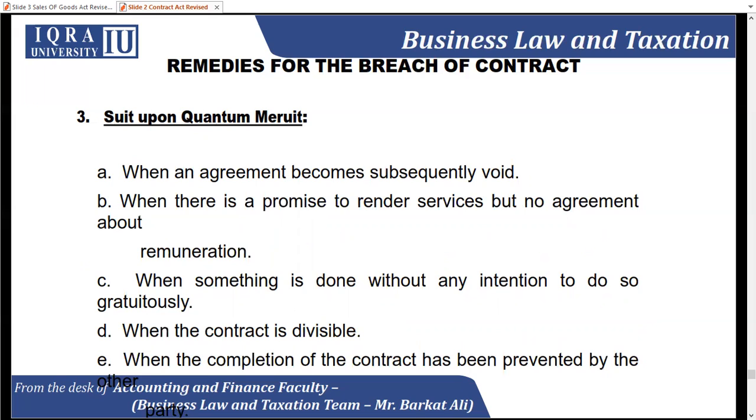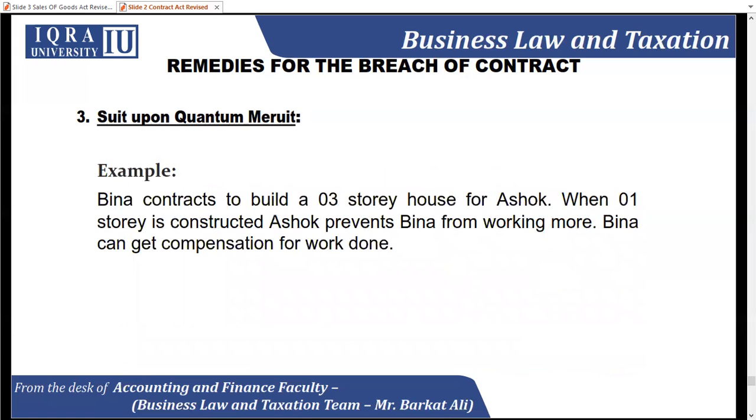Next is when the contract is divisible, when the completion of the contract has been prevented by the other. Let's take the example of this quantum meruit. Bina contracts to build a three-story house for Ashok. When one story is constructed, Ashok prevents Bina from working more. Bina can get the compensation for work done.